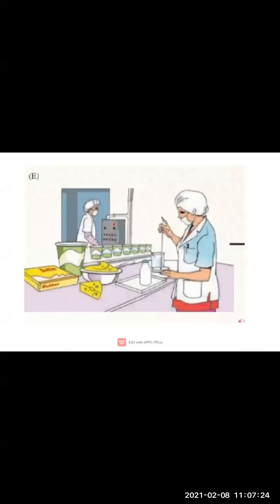Again, I will explain. Milk we obtain from nature. So the products which we obtain from nature come from primary occupations. Here the occupations which are dependent on primary occupations, here we were dependent on milk to obtain other products, right? So the occupations which are dependent on primary occupations are called what? Secondary occupations.